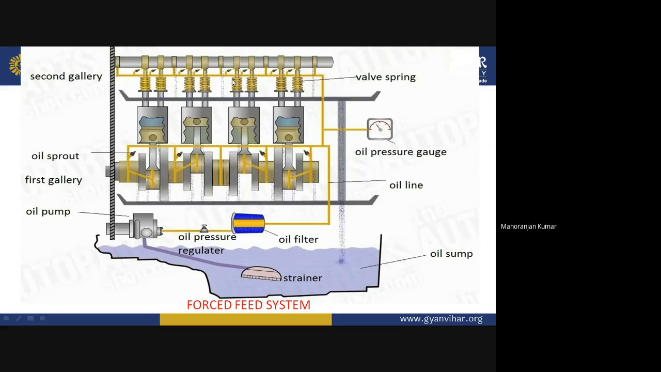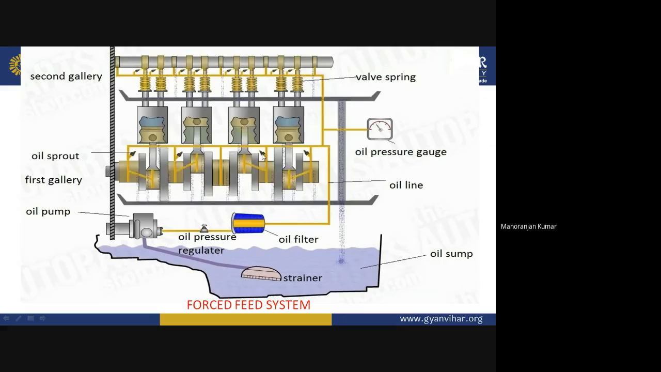Okay, so here you have seen that in the first gallery the crankshaft is lubricated through the oil drilled hole. In the oil drilled hole, some lubricating oil is passing, so in this way the crankshaft is lubricated. And also on the oil line, some oil sprouts are there. This oil sprout sprays the lubricating oil, and the piston and connecting rod will be lubricated with this spraying oil.